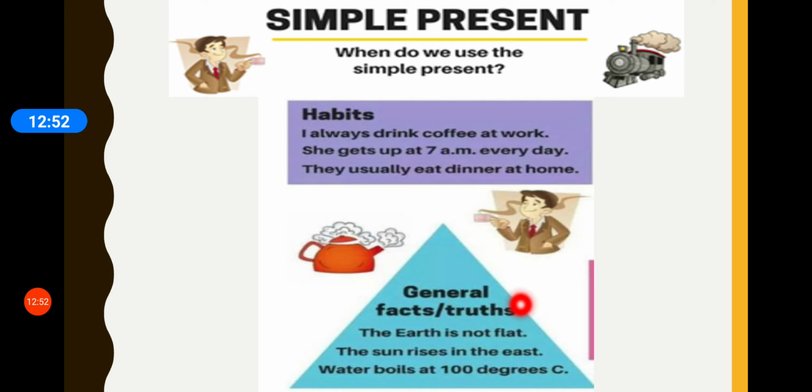Water boils at 100 degrees. Yes, the boiling point of water is 100 degrees. So, water boils at 100 degrees. That is again a fact. To state the fact, we have made use of simple present tense. So, what have we learned? When do we use simple present tense, children? When we are talking of, one, habits or routine. Next, any general fact or a universal truth.